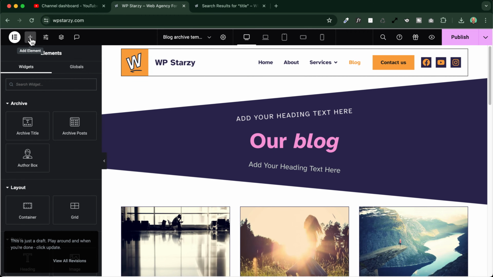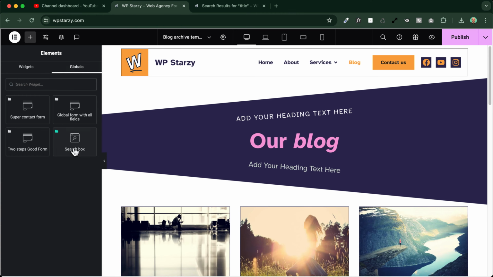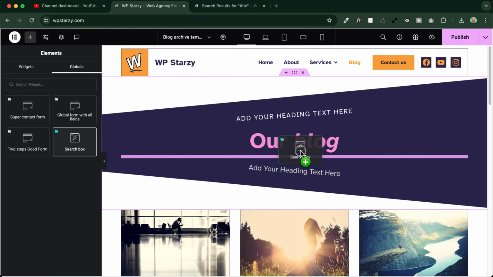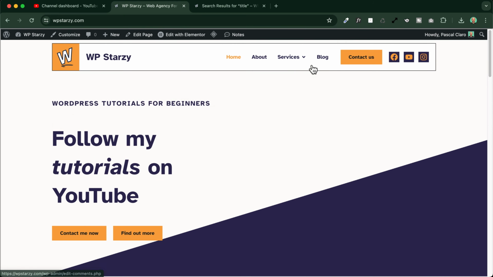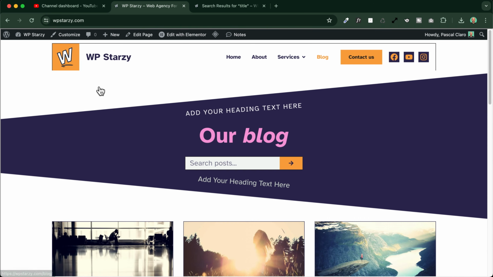Perfect. I will go on the plus icon, go into the globals and insert my search box right below here. Okay, search box. Perfect. I will publish now. I will exit this page and go and visit my website. I will visit my blog page and now I will find this beautiful search post box. So now let's type in something like, for example, lorem ipsum.